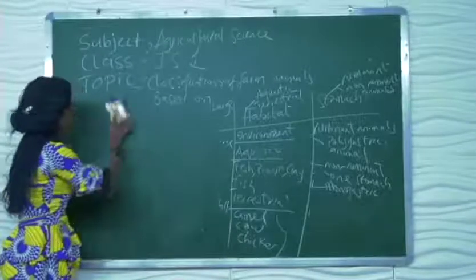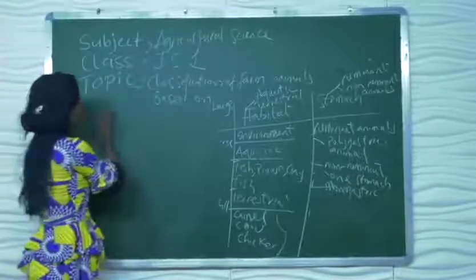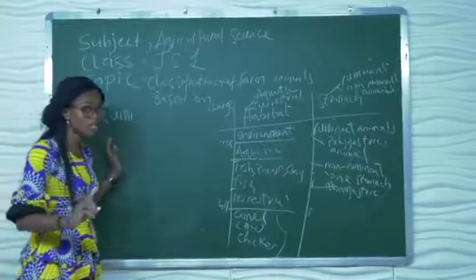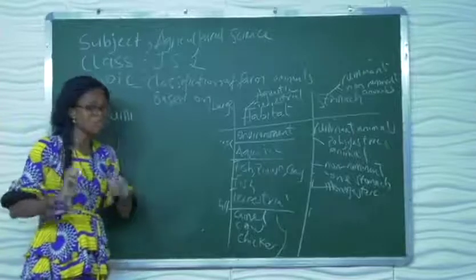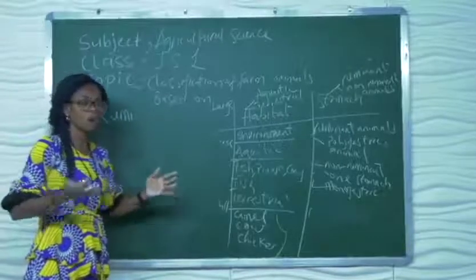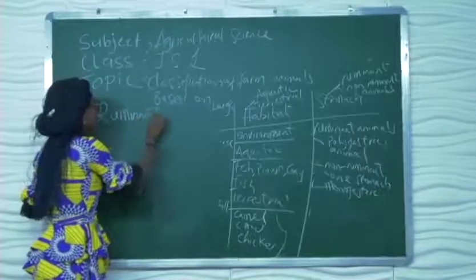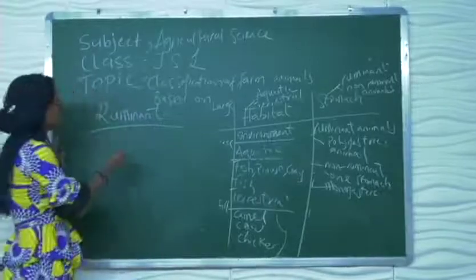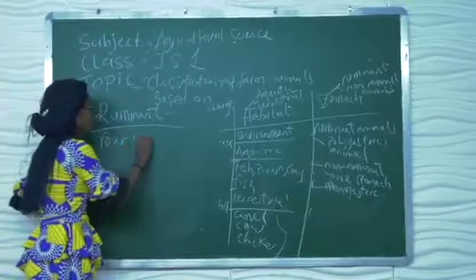Let's bring it out so that you understand it clearly. When we say ruminant animals, they are polygastric animals, meaning they have more than 1 stomach chamber. They are farm animals that have a complex stomach. Don't forget. Their stomach is divided into 4 chambers.